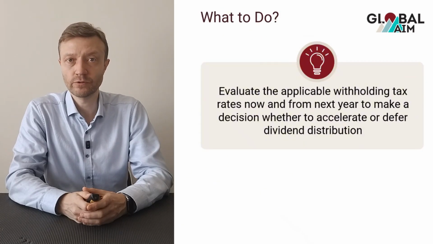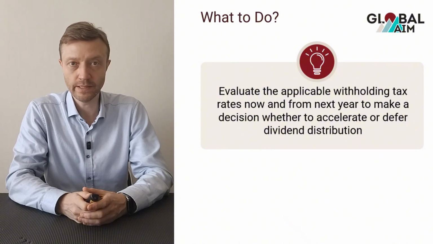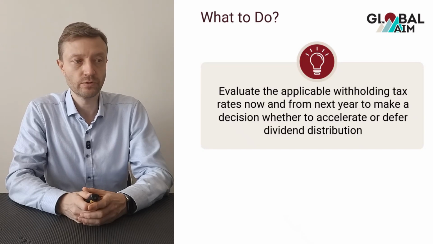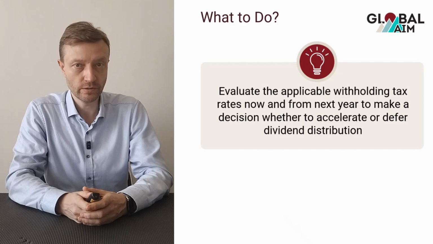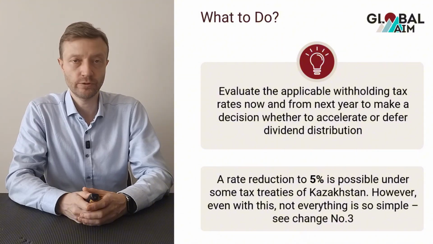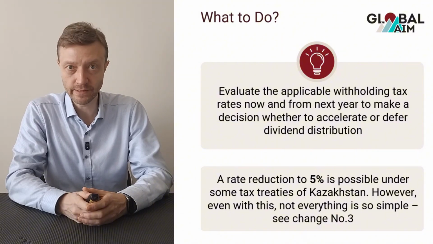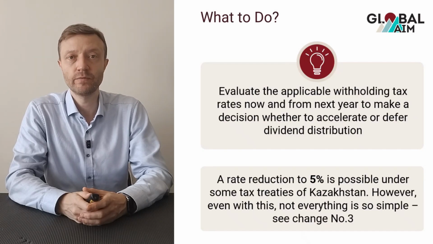So what to do in the context of these 2 changes is to review applicable withholding tax rates in 2025 until the end of the year and next year in 2026, and to assess whether it is worthwhile to change the schedule of dividend distribution and to postpone or accelerate distributions of dividends to enjoy the reduced rates which apply this or next year. It is also necessary to take into account that a reduced rate of 5% is achievable under many tax treaties that Kazakhstan has with other countries. However, it is not so simple.